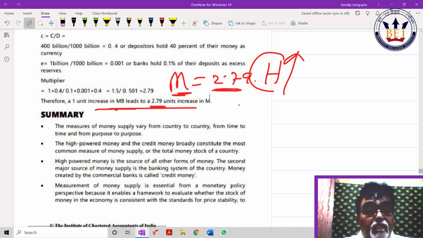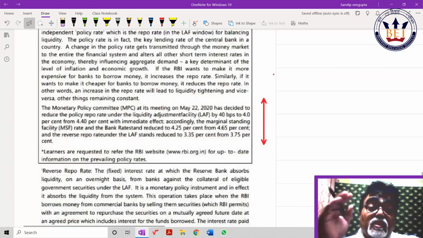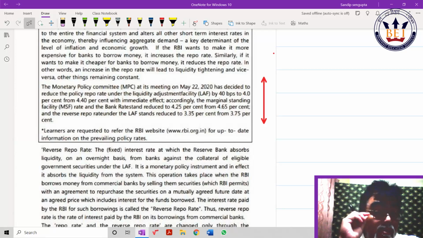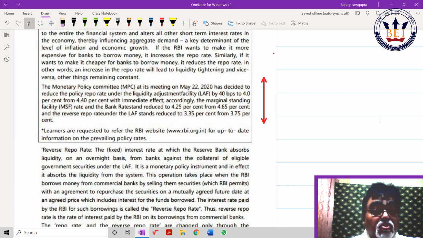Now monetary policy, what are the new things given? Check. Monetary, this is a new para they have given. I believe those who are serious students should appreciate: out of 1200 odd pages of your inter material, I took out what are the new insertions. I made it in one PDF and I am giving you the page numbers also, so that those who want to score 40 on 40, he or she will be able to score.